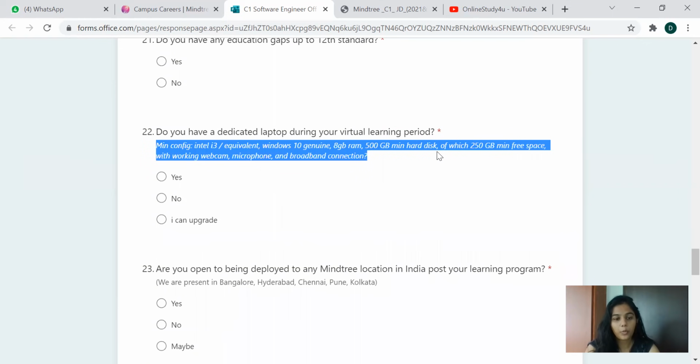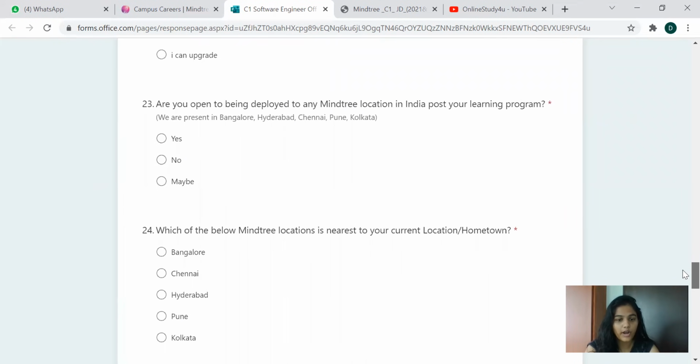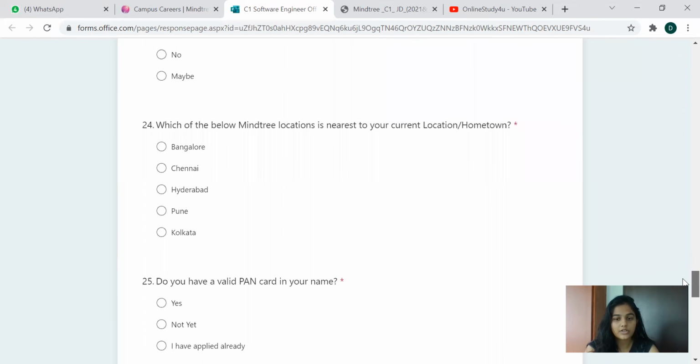So if you have, you can provide yes. If you can't provide, no. And if you can upgrade it, then you can provide that as well. Are you open to being deployed in any Mindtree location post-learning program? Which of the below Mindtree locations is near to your location?